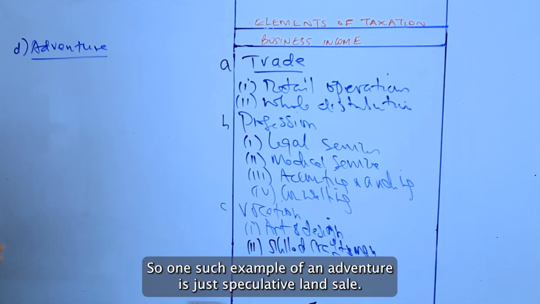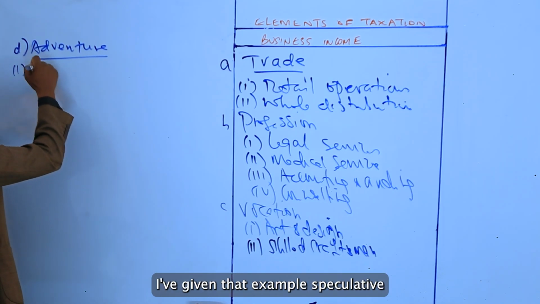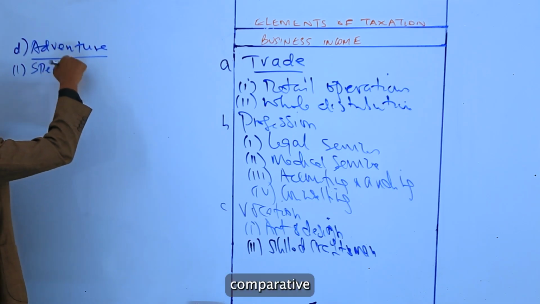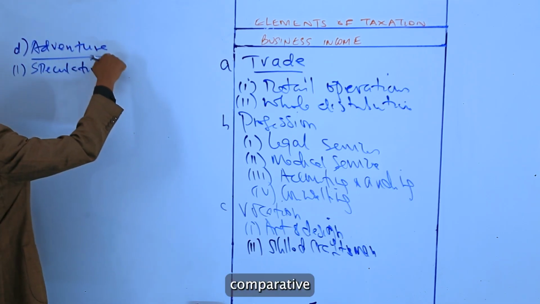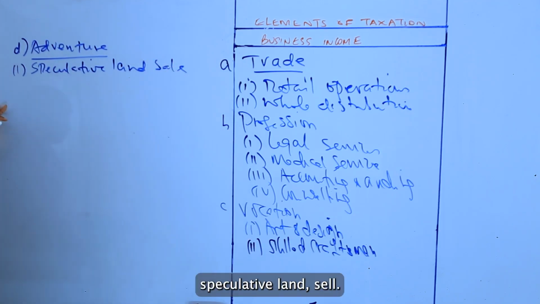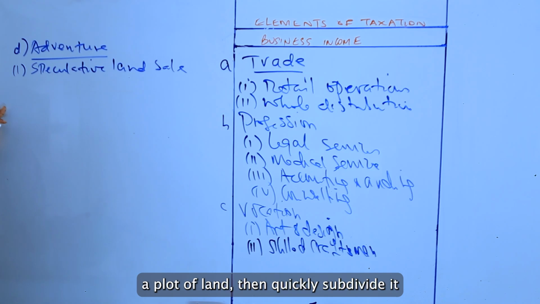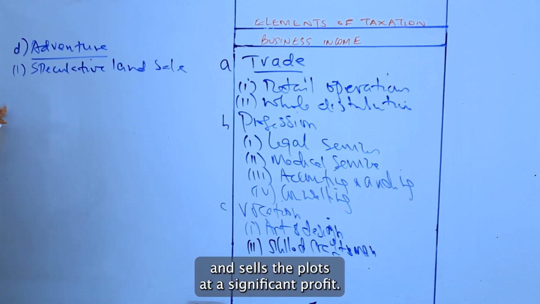So one such example of an adventure is speculative land sale. I've given that example. An individual who is not a real estate dealer purchases a plot of land, then quickly subdivides it and sells the plots at a significant profit.